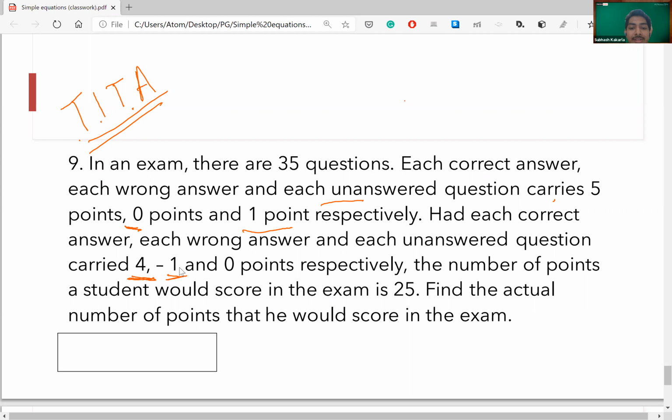So the minimum that we can get is 7 questions right. 7 fours would be 28. 3 would be the wrong part, and the rest of them would be 7 plus 3, 10, so 25 questions would be unanswered out of 35. So if we see the actual scenario of 5, 0 and 1 scoring, this would be into 7, this into 3, and this into 25. But that will get to 60 marks. This part is clear till now?